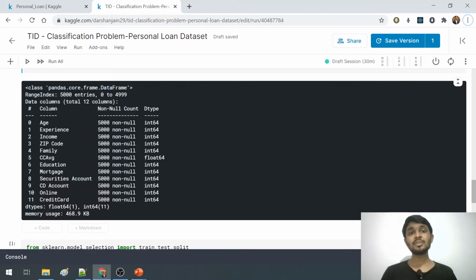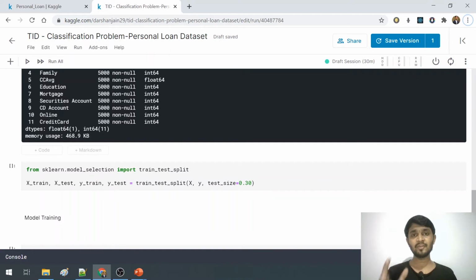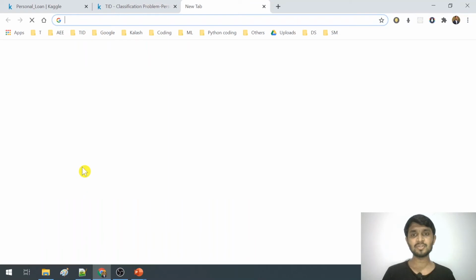Now the next step is to understand how we will train the model. Before training, there is one intermediate step that is required. We need to divide the dataframe into parts such that a chunk of the data will be used for training the model and the remaining part will be used to test the model and see how accurate the training has been. To do that, there is a function called train_test_split.